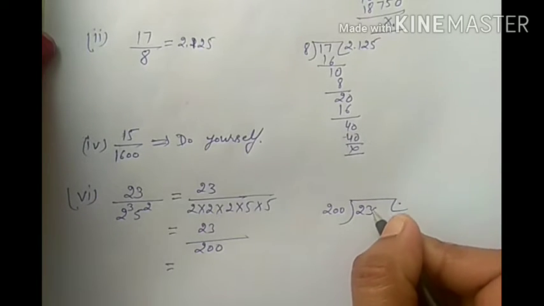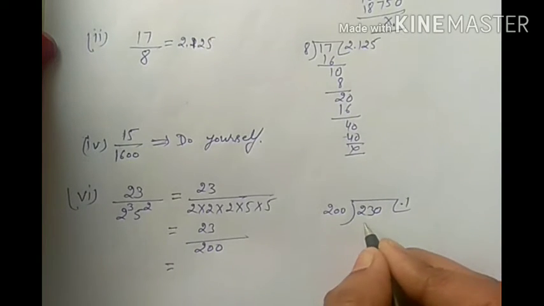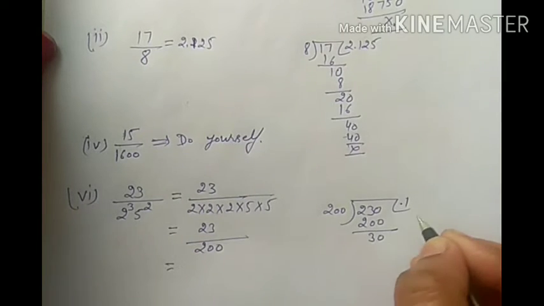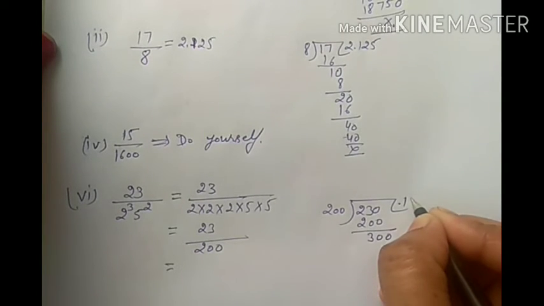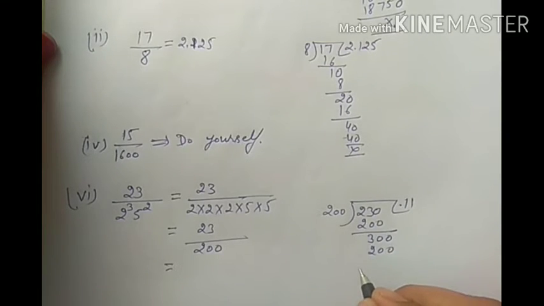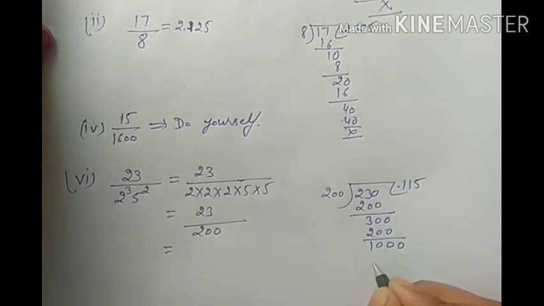put a decimal point and put 0 in the dividend. Now it will go 1 time. 200 1s are 200. Remainder is 30. Again 0. 200 1s are 200. Now 0 and 5 times is 1000.